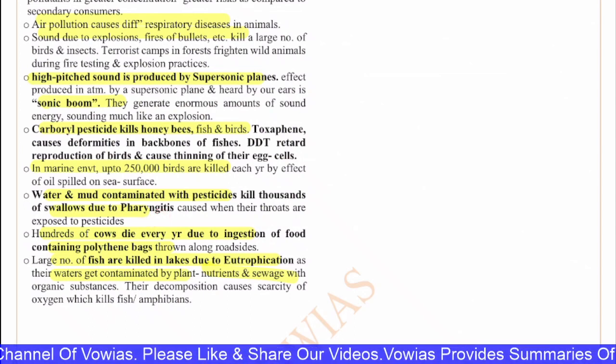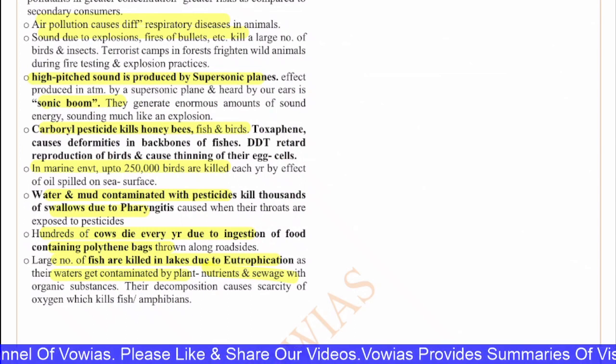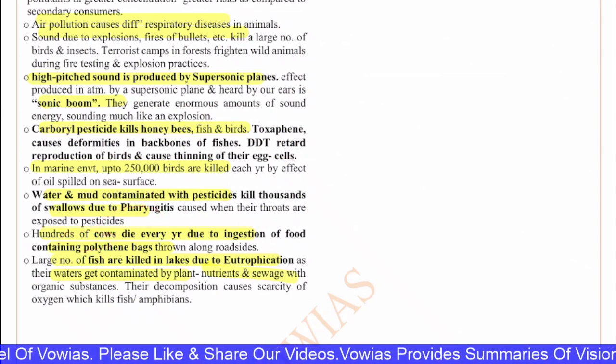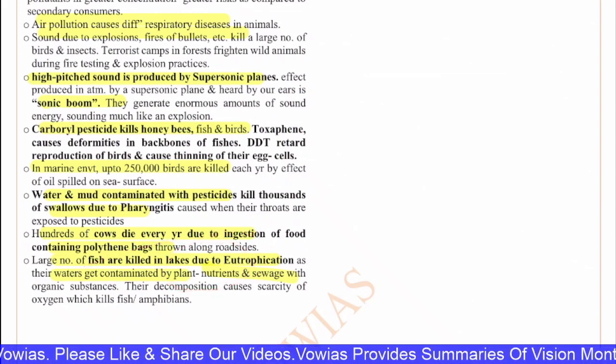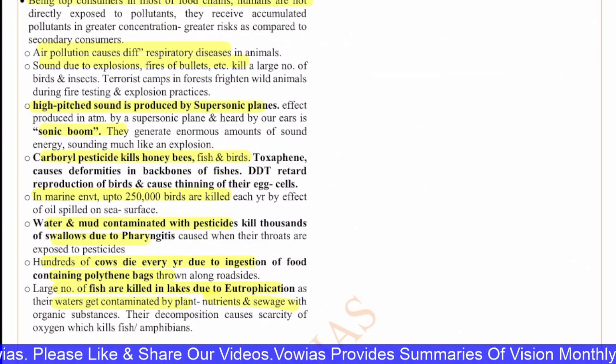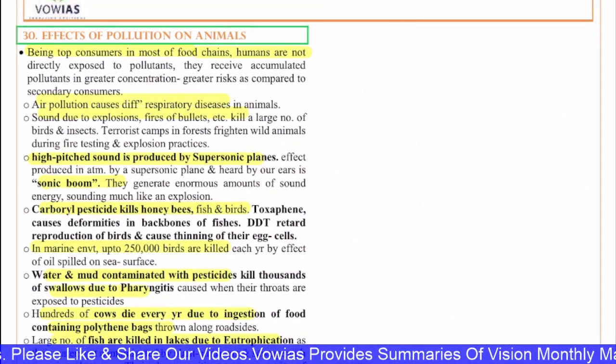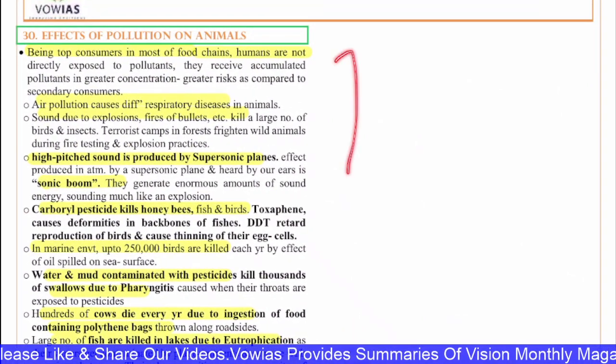Hundreds of cows die every year due to ingestion of food containing polythene bags thrown around the roadside. A large number of fish are killed in the lakes due to eutrophication as the water gets contaminated. So these are the various effects of pollution on the marine environment. So you can even remember this from the mains point of view.